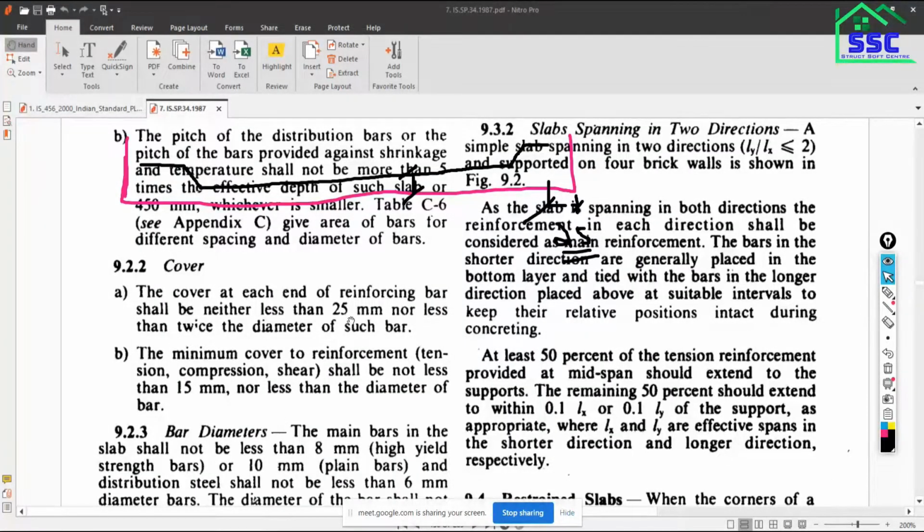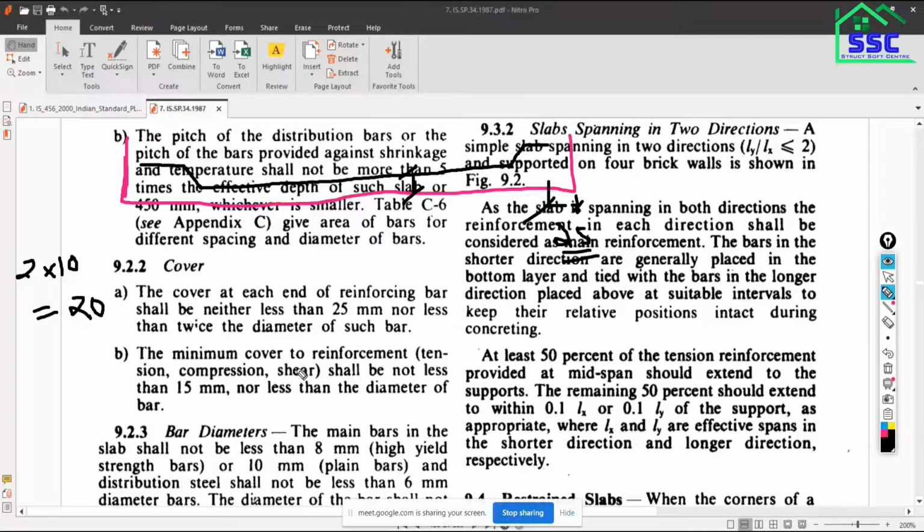It should not be less than 25 mm or less than twice the diameter of such bar. Suppose we are going to use a 10 mm dia bar in this slab, so two times 10 mm dia will become 20. Your cover should not be less than these two values, 25 and 20. Obviously 25 is greater, so the minimum side cover we have to provide is 25 mm.